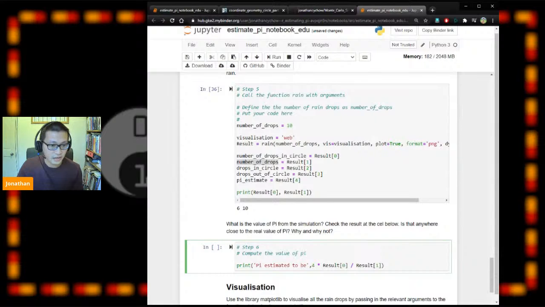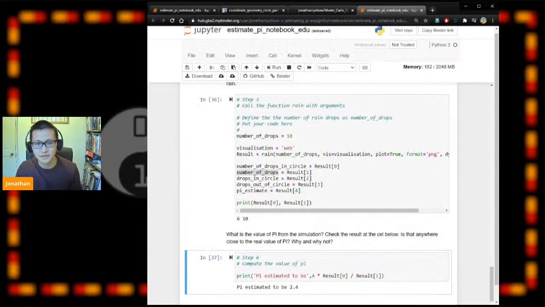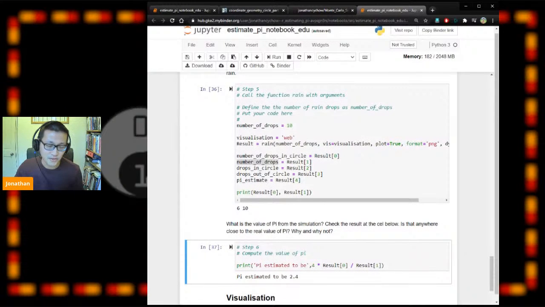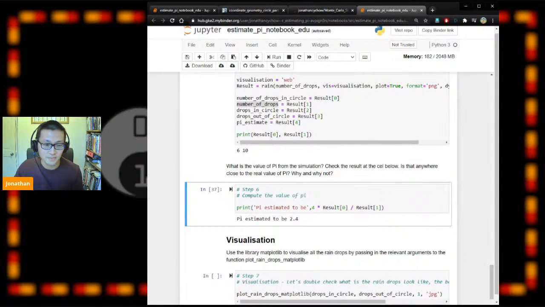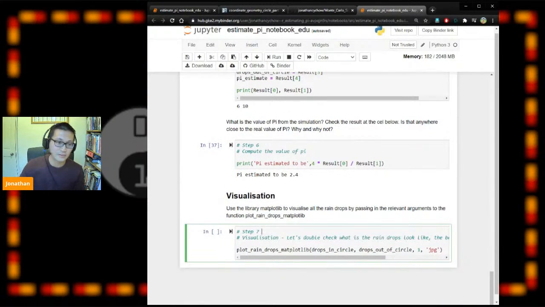And what is the value of pi? Let's find out. The estimate of pi is 2.4. As you may know, pi is meant to be 3.1415, so 2.4 doesn't sound correct to me, but we can just quickly make sure everything is working.